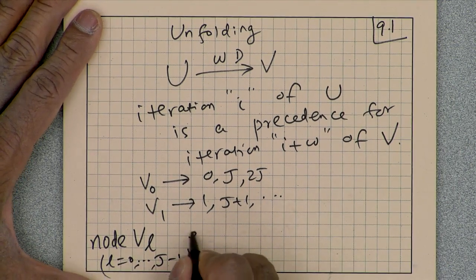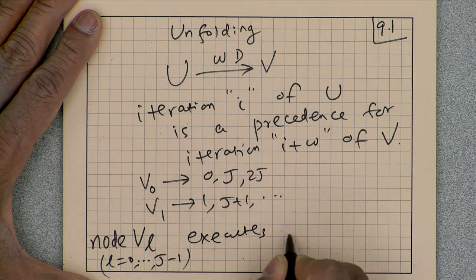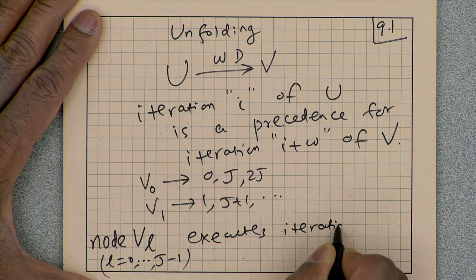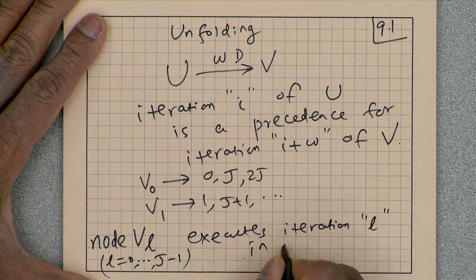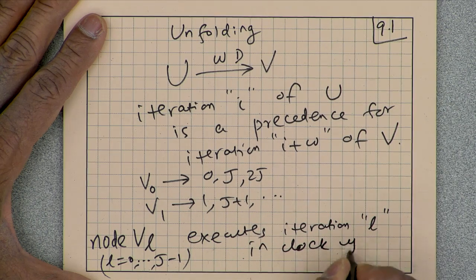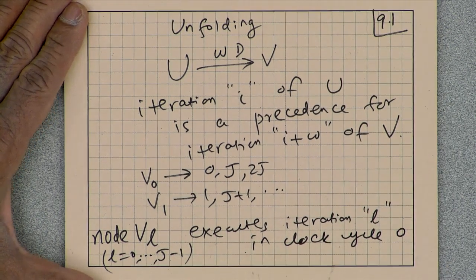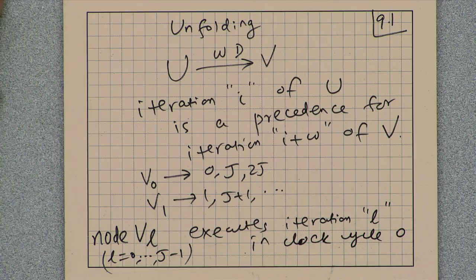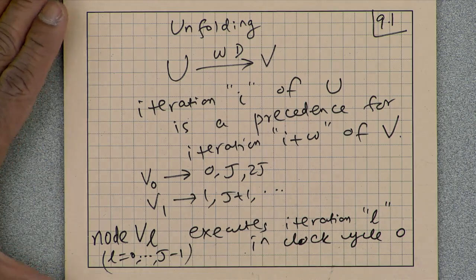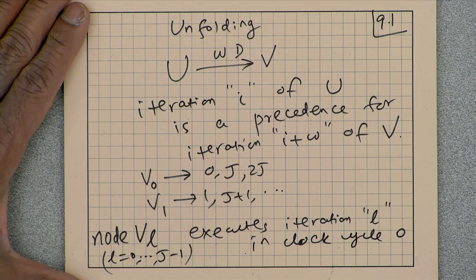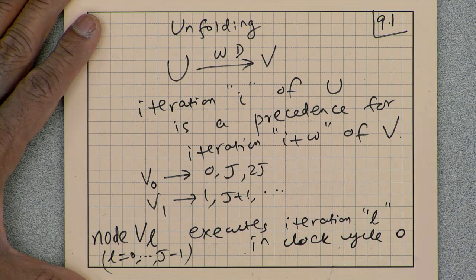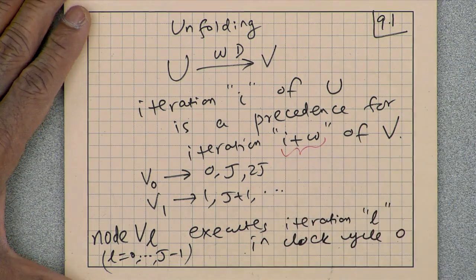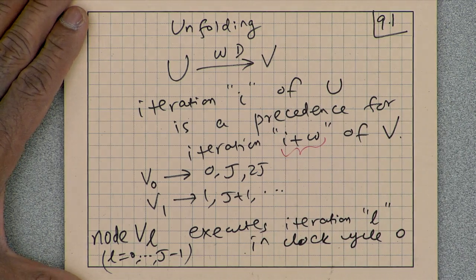Node vl executes iteration l in clock cycle 0. So v1 is executing iteration 1, v2 is executing iteration 2, and so on. Okay. So when will I plus w be computed? I guess we are asking really two questions.